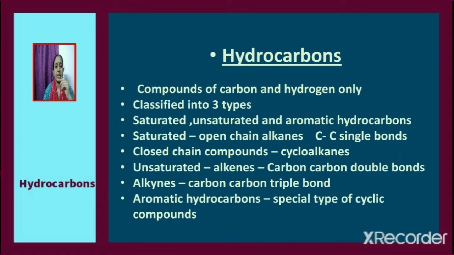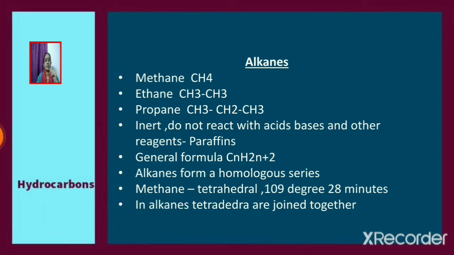Closed chain saturated compounds are called cycloalkanes. Under unsaturated hydrocarbons, we have alkenes and alkynes. Alkenes have carbon-carbon double bonds, whereas alkynes have carbon-carbon triple bonds. Aromatic hydrocarbons are a special type of cyclic compounds. So we shall start with the saturated hydrocarbons, also known as alkanes.